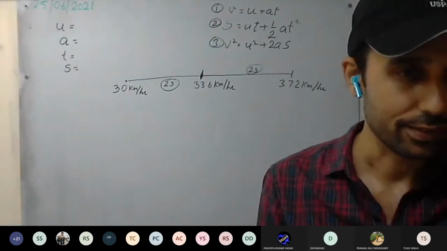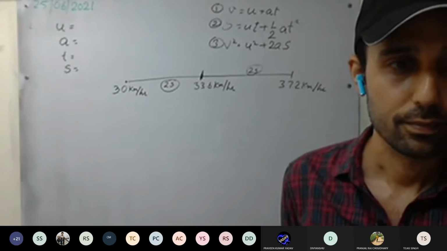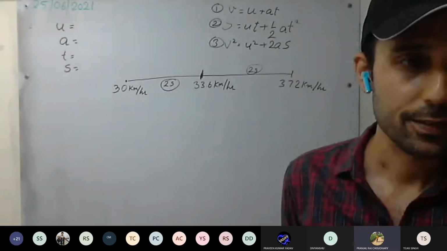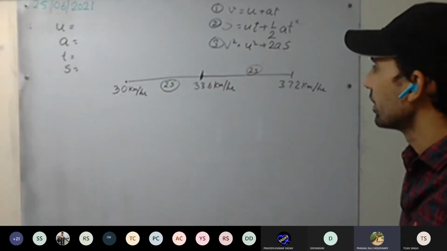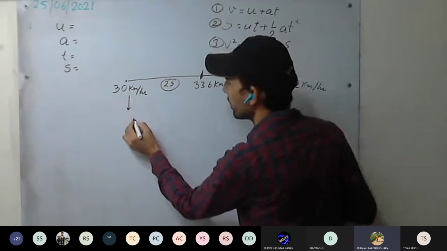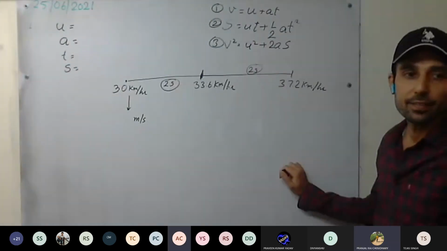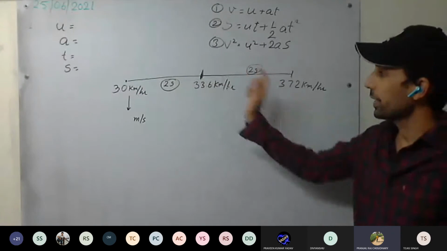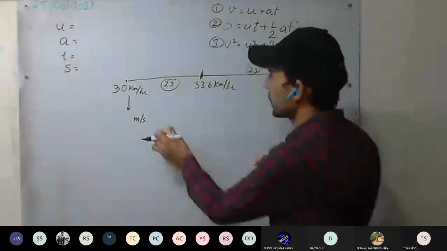So how can we do this one? Anyone in class? Yes, sir. First of all, we will find each velocity. We will find the acceleration for each time instant, for both the times. Then we will compare them. If constant, okay. So see here how we are going to do.